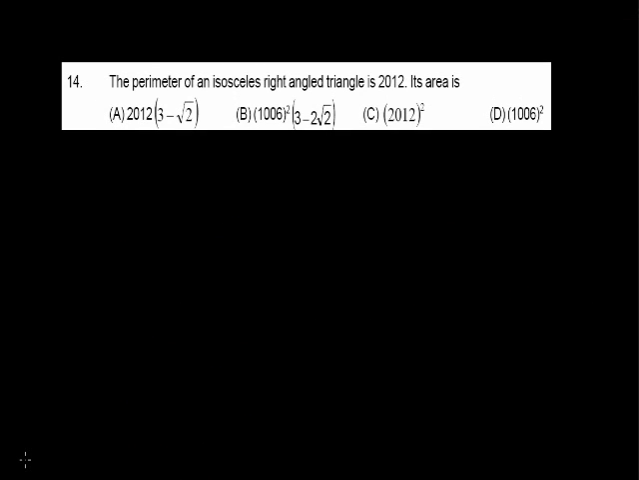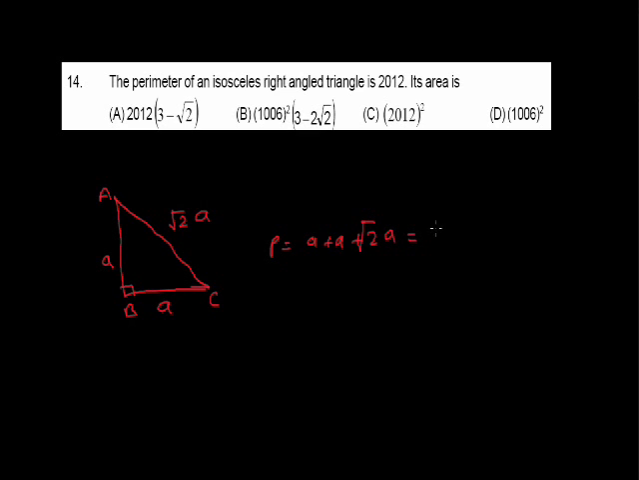Next question. Question number 14. The perimeter of an isosceles right angle triangle is 2012. Its area is? Suppose ABC is a right angle triangle. Because it is isosceles, let the sides AB equals to a and BC equals to a. Because ABC is a right angle triangle, AC will be equal to root 2 a. From here we find the perimeter is a plus a plus root 2 a. It is given that the perimeter is 2012. Then 2a plus root 2 a equals to 2012.